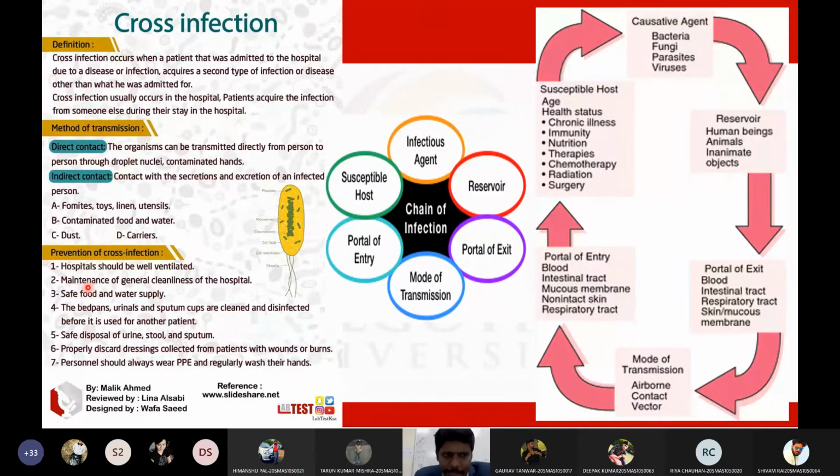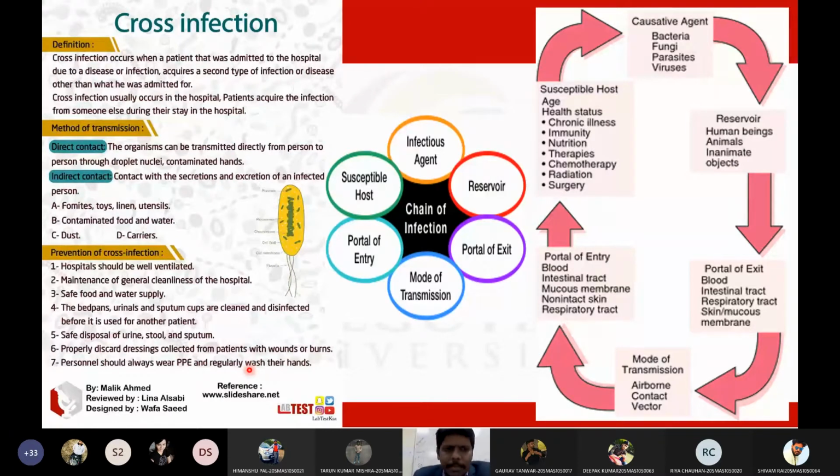Cross infection can be prevented by having well ventilated hospitals, by maintaining hygiene in the hospital, by maintaining safe food and water supply, by maintaining hygienic bedpans, urinals, and sputum cups, by safe disposal of urine, stool, and sputum, that means safe biomedical waste management, and by properly discarding the dressings collected from the patient, which is again biomedical waste management. Also all the staff members must regularly wear personal protective equipment and follow GLP procedures, good laboratory practices.